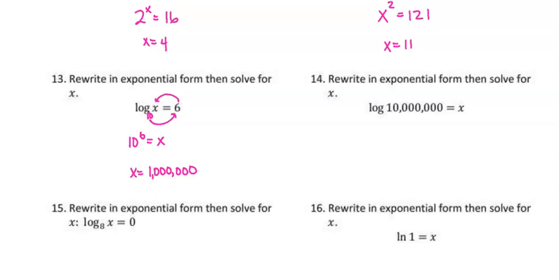All right, same concept here. Log of 10 million equals x, so make your base 10. We have 10 raised to the x power equals 10 million. And again, if you want to figure this out really fast, you just count your zeros, so x equals 7.